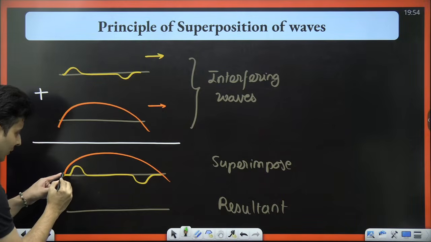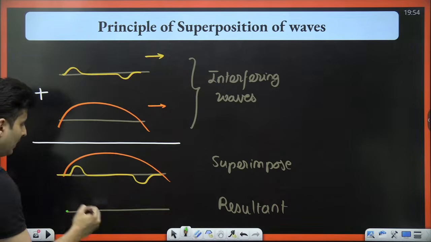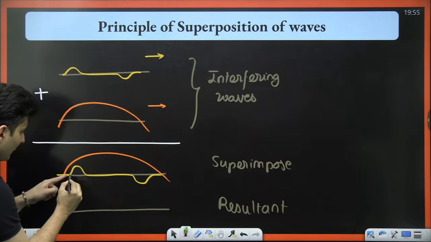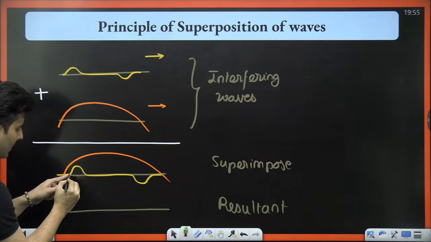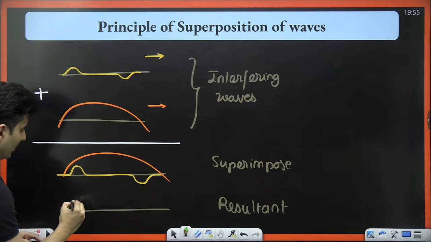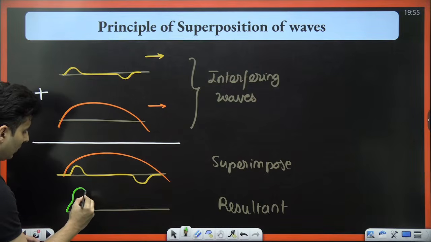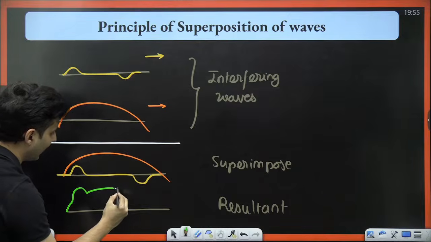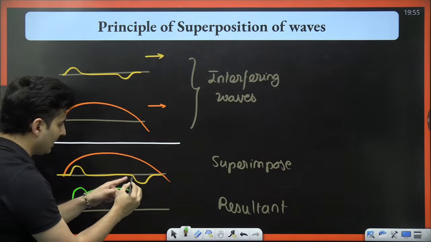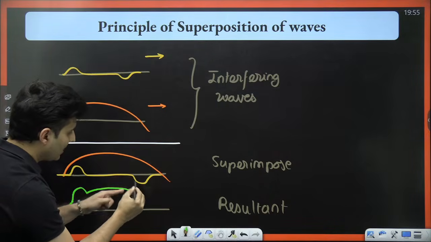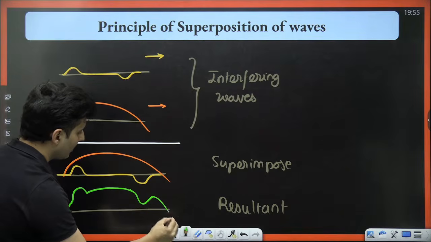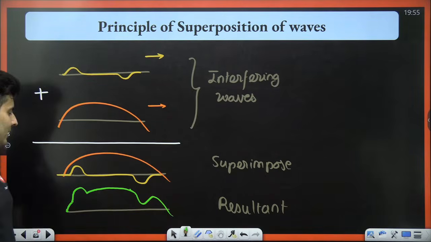Here only one of the orange is present, so only orange wala wave is there. Till this point, you will see there is no yellow, only orange is there. After this, yellow is there, so the bump of that yellow will be visible over here. And after this point, the orange only is continuing like this. And here the yellow creates a dent in that. Yellow will create a dent in that like this till over here, and this continues. So this is your resultant wave.